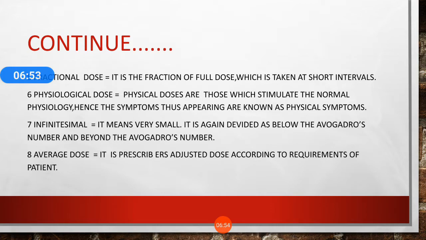So here we have seen the fractional dose. Fractional means one dose is cut into two to three small doses and you have to take them by maintaining short intervals, a fraction of the doses. Next one is the physiological dose, then the infinitesimal dose which is very small, and the average dose.